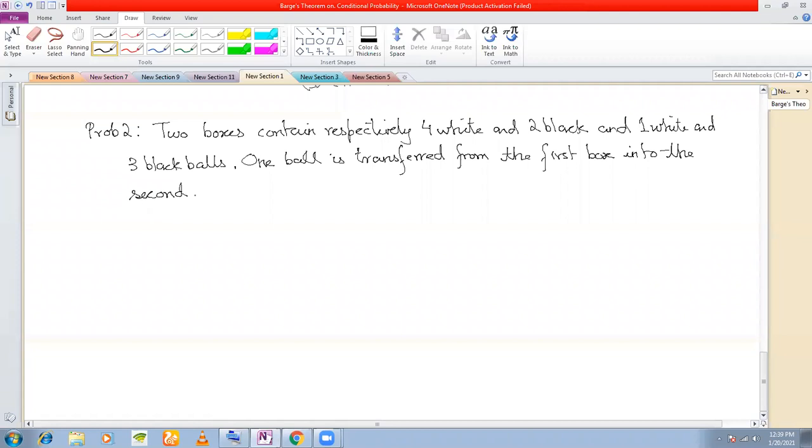And then one ball is drawn from the latter.